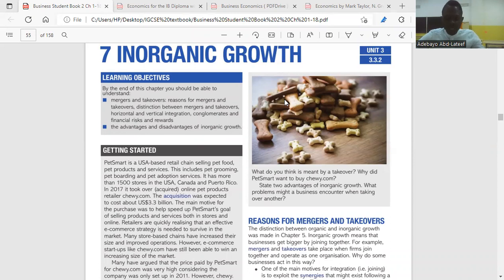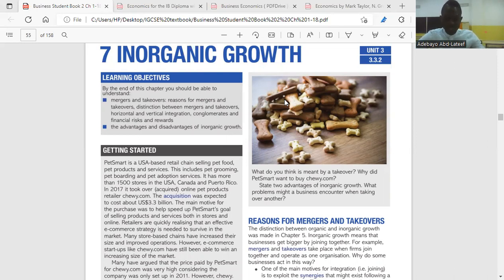When we talk about inorganic growth, it is a sort of integration between businesses which could come through merger and acquisition. So inorganic growth means integration, and integration could be merger or acquisition. So two or more businesses coming together to be one, or a business taken over by another business. Either of these ways, we're talking about inorganic growth.